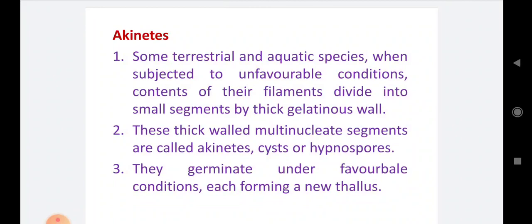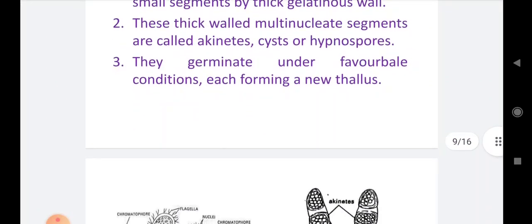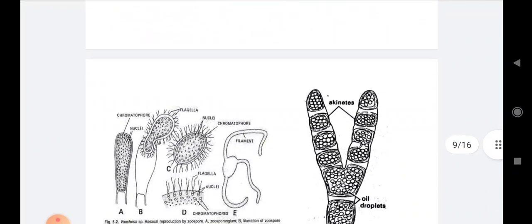Number 2, these thick walled multinucleate segments are called akinetes. The small segment present in between two walls is called the akinete. Then cysts or hypnospores. These akinetes are also called cysts or hypnospores. Number 3, they germinate under favorable conditions, each forming a new thallus. Under favorable conditions, akinetes can germinate and produce a new individual thallus of Vaucheria.